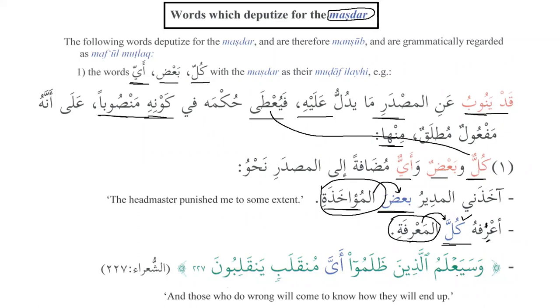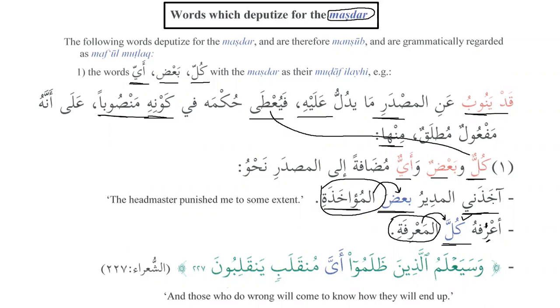How will we differentiate, or how will we know from the usual usage, Ustad? Is there some trick to find out if this is a deputy? The easiest way to figure it out is to look at the verb. The verb always tells us, and that's the best way to figure out if the noun is used as maf'ul mutlaq or the noun is mansub for another reason. If you want to know whether it is used as maf'ul mutlaq, the absolute object, we have to look at the verb.